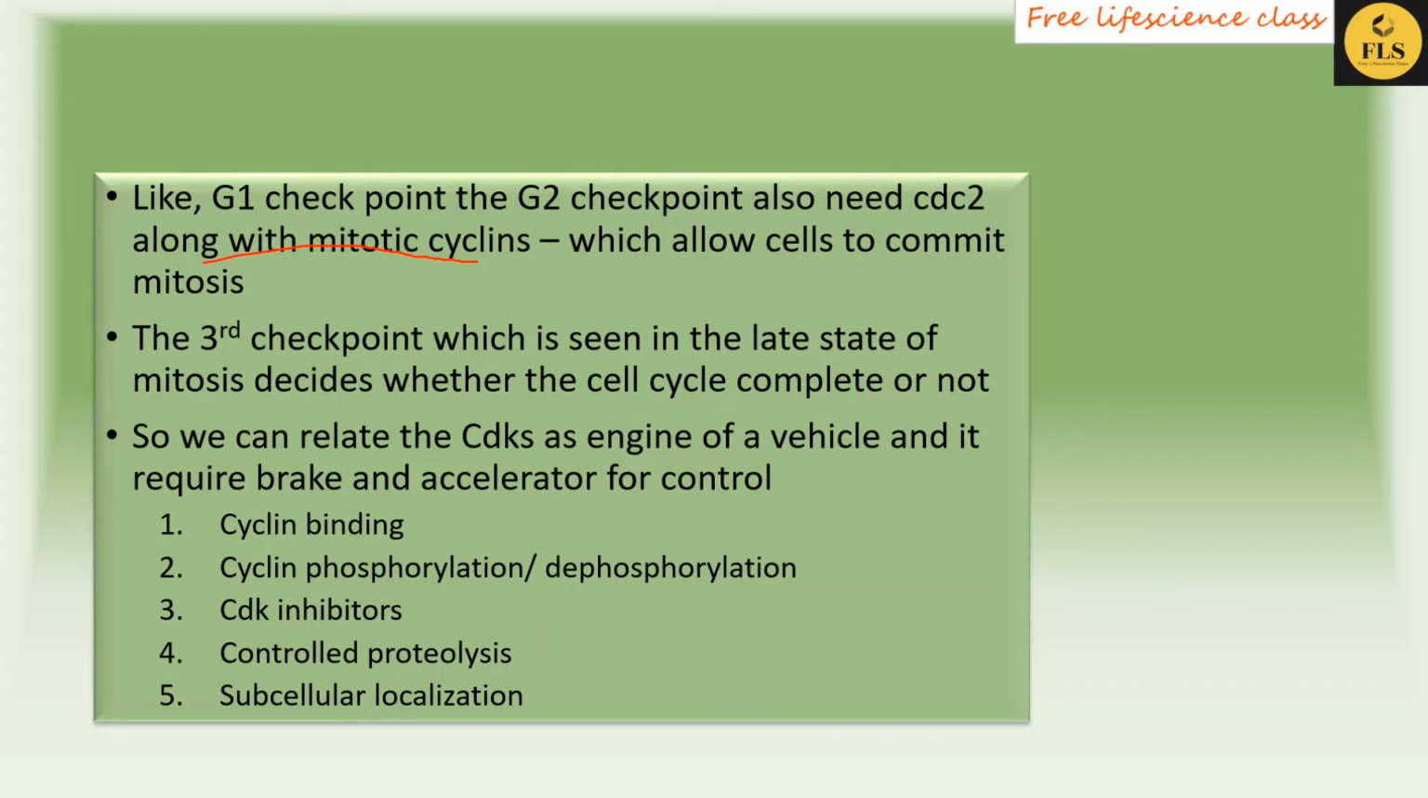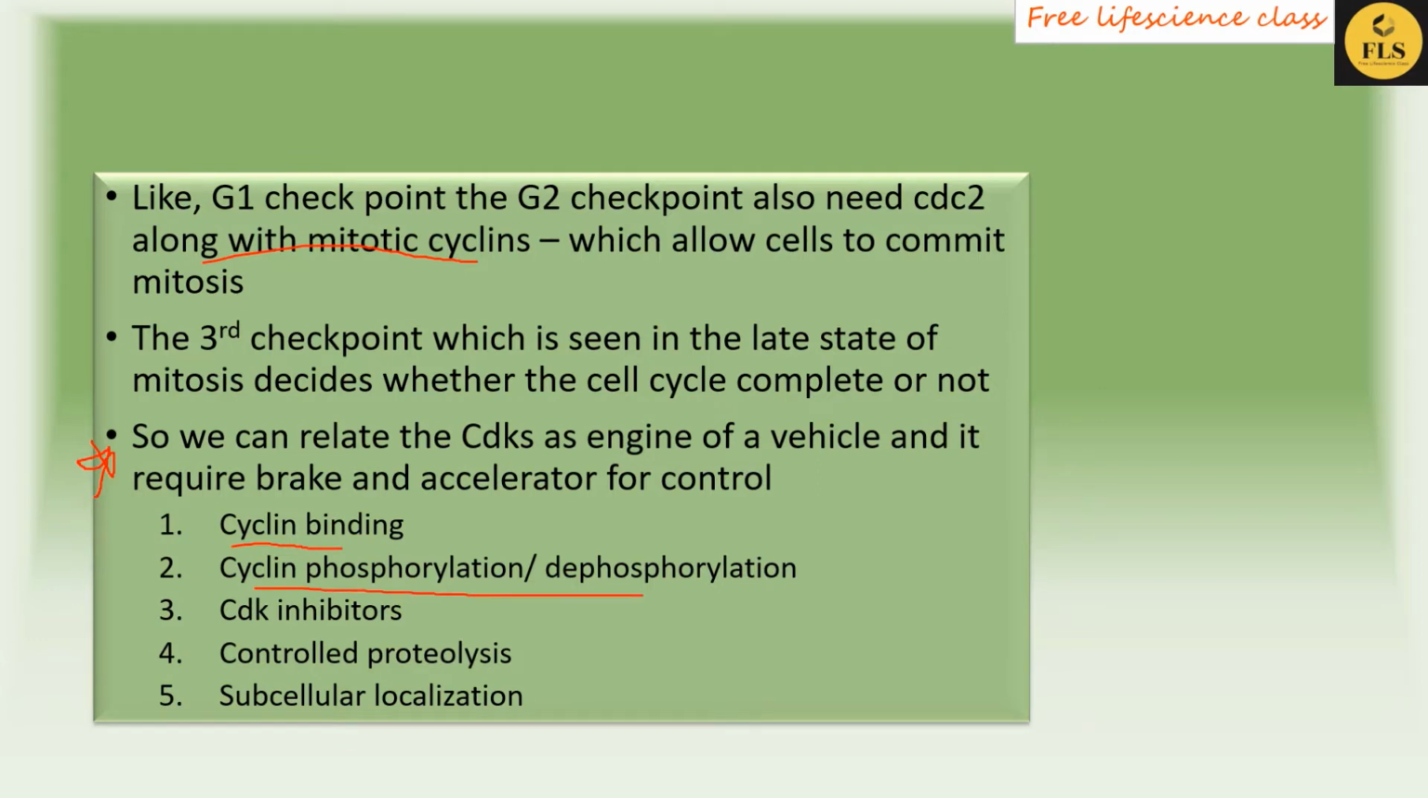So if you consider the CDK as the core of the cell cycle, then it needs some accessory or regulatory proteins also to control the cell cycle. It alone cannot control the cell cycle. So some of the processes which take place inside the cell to help the CDKs are cyclin binding, cyclin phosphorylation and dephosphorylation, CDK inhibitors, then controlled proteolysis and subcellular localization.